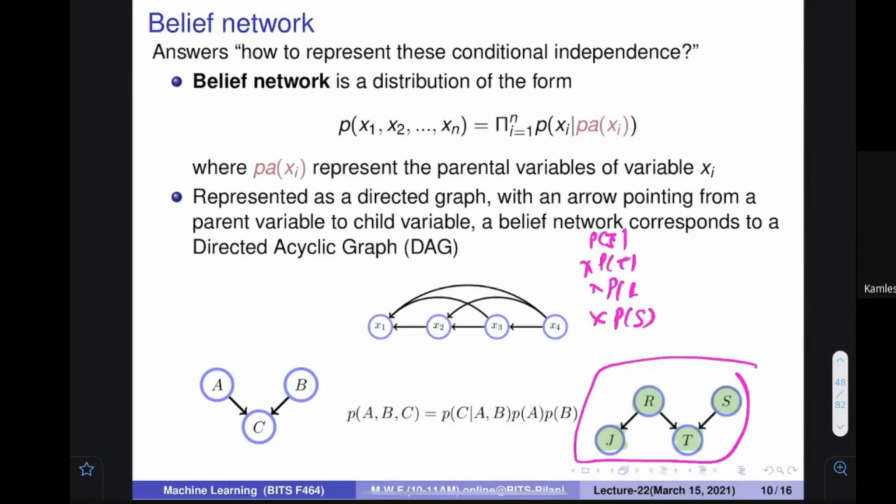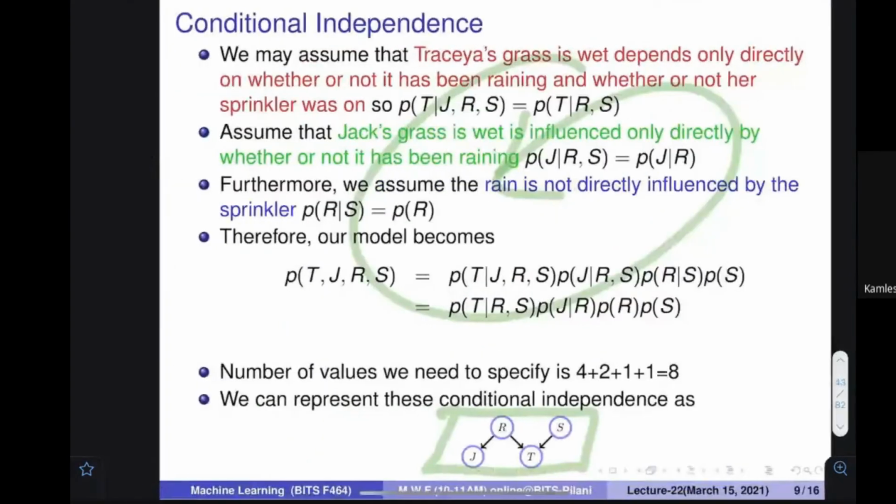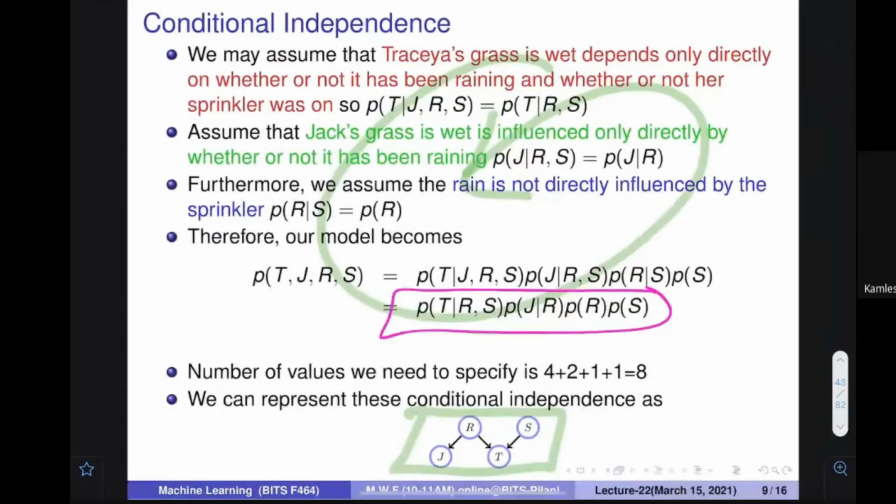R and S are going to be single terms because they don't have any parent, but for the J, you can see who is the parent? R. For the J, it is going to be R. For the T, it is going to be R and S. So this is the formula. This is the same formula which was written over here by this particular diagram.